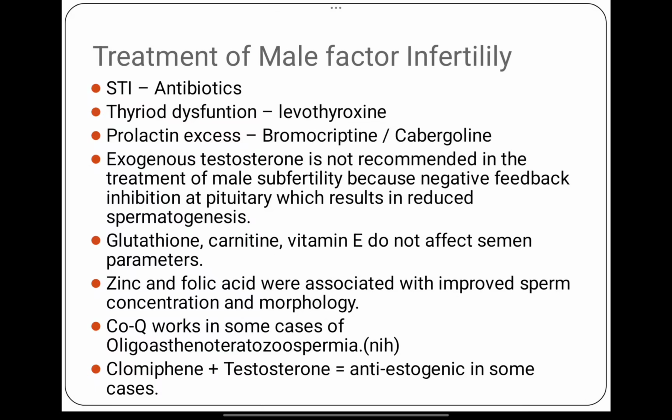Glutathione and carnitine have no role. Zinc and folic acid can improve sperm concentration. Coenzyme Q has been reported to work in cases of oligoasthenoteratozoospermia, and clomiphene and testosterone have been shown to be anti-estrogenic in some cases.